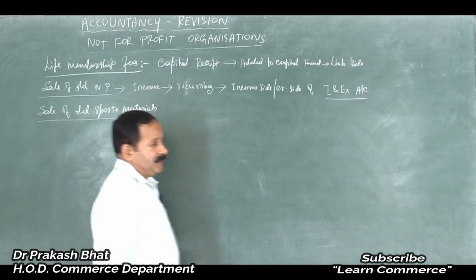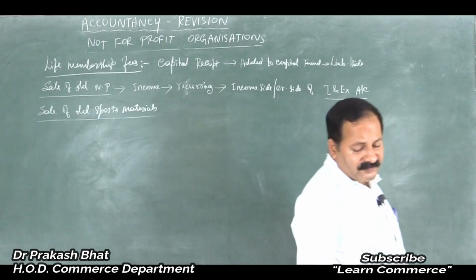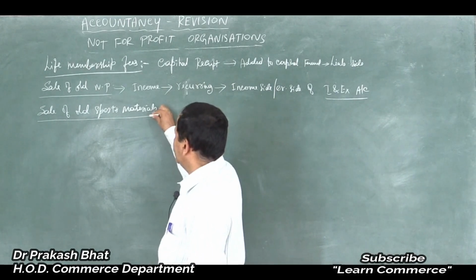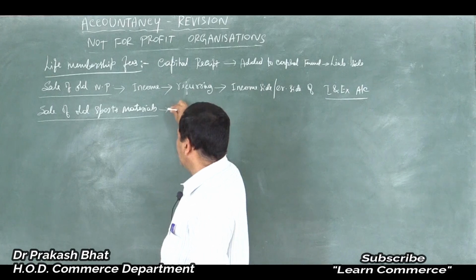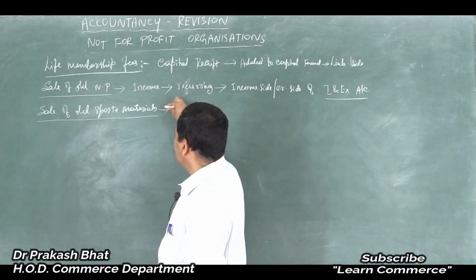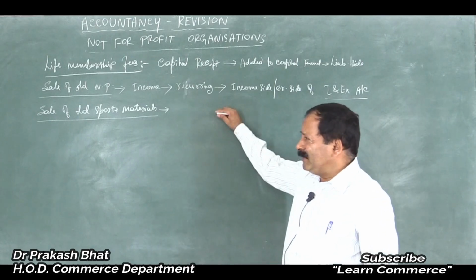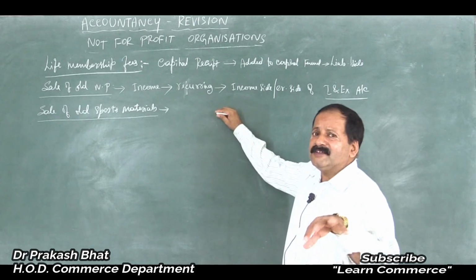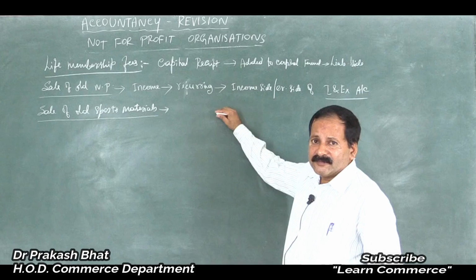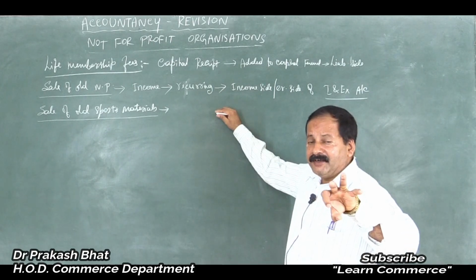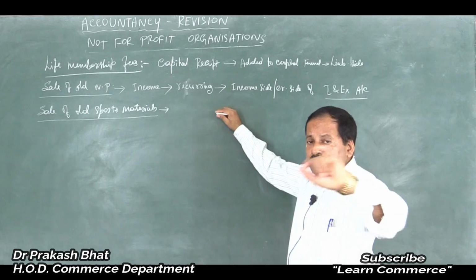Old sports materials. For a sports club, it is common that old items, that is a bat, net, or anything else, other items of sports, when they are not useful for them, they will sell them out. Because when they conduct a tournament, they should have some standard as per the rules of the sport, isn't it?